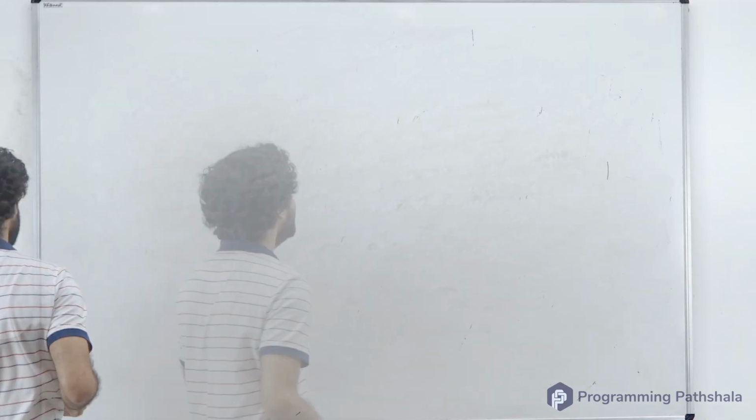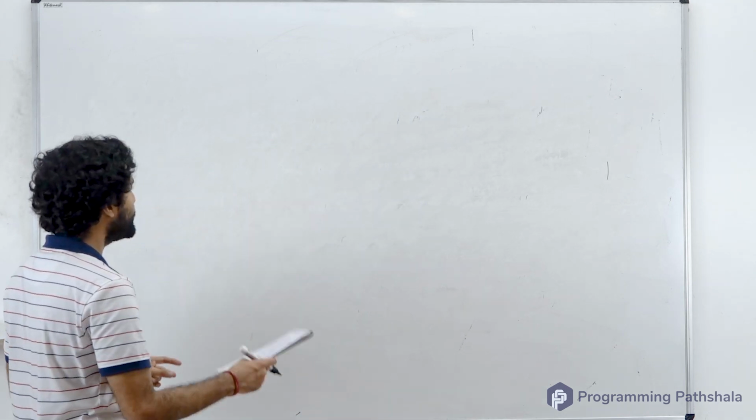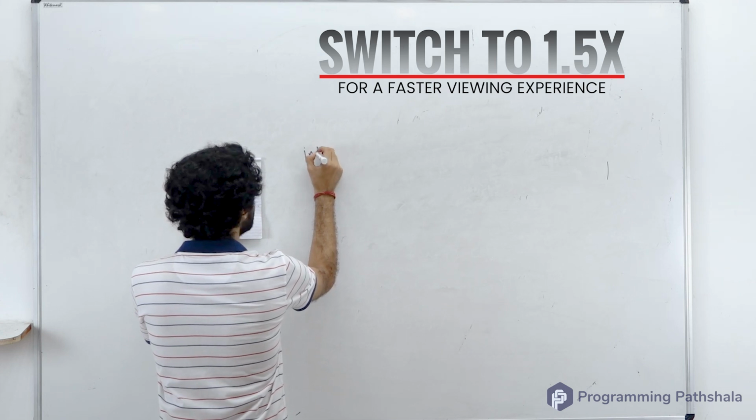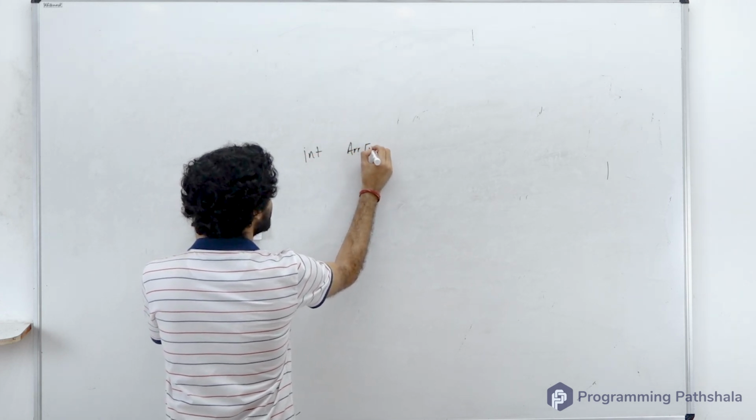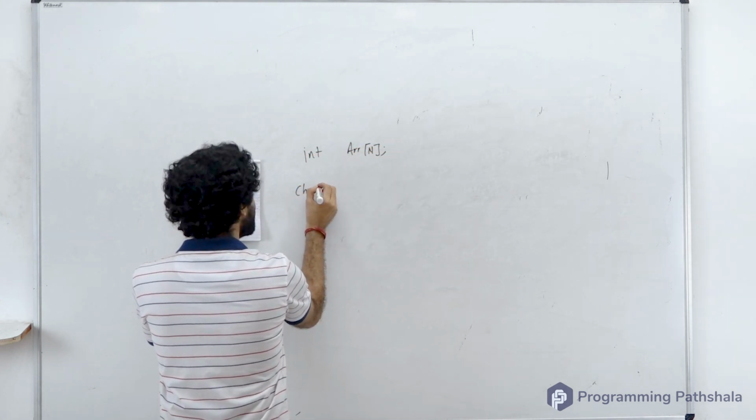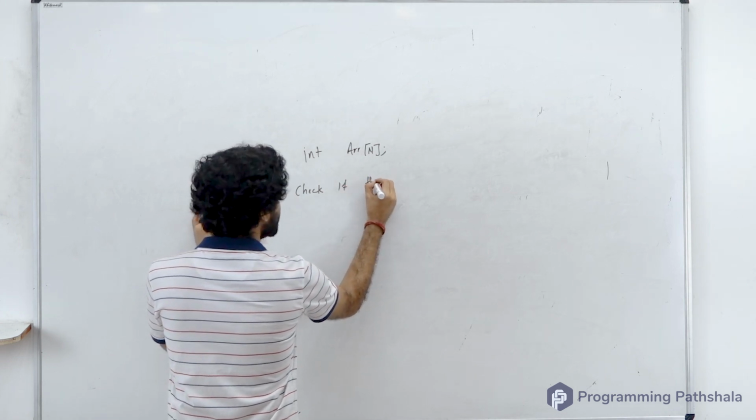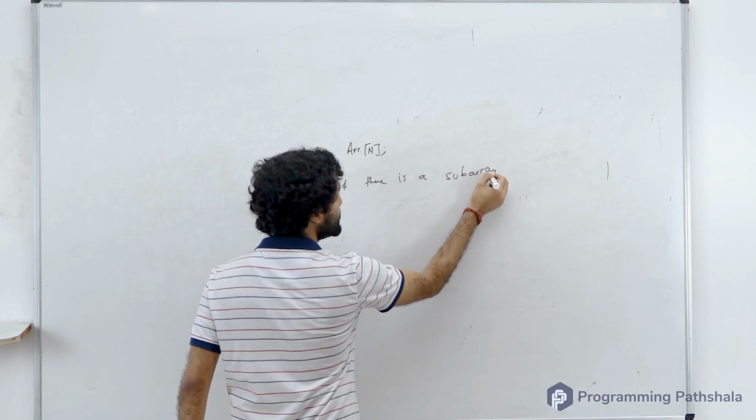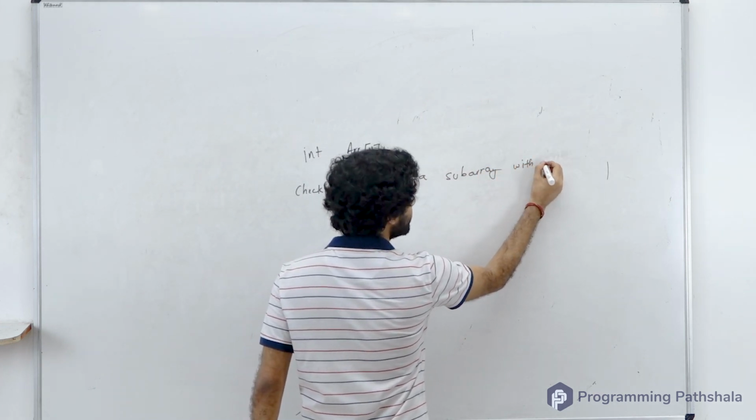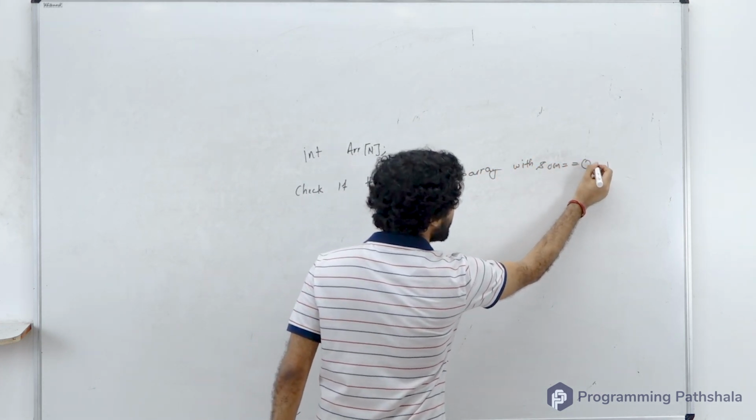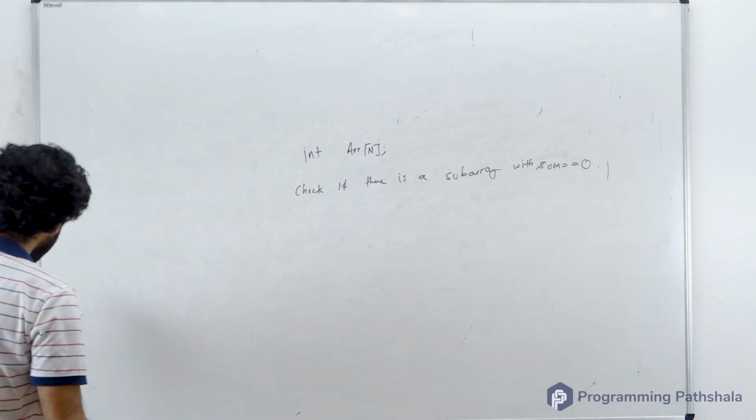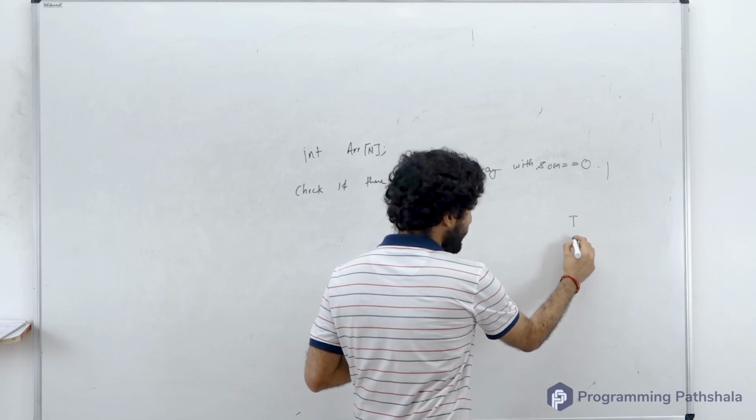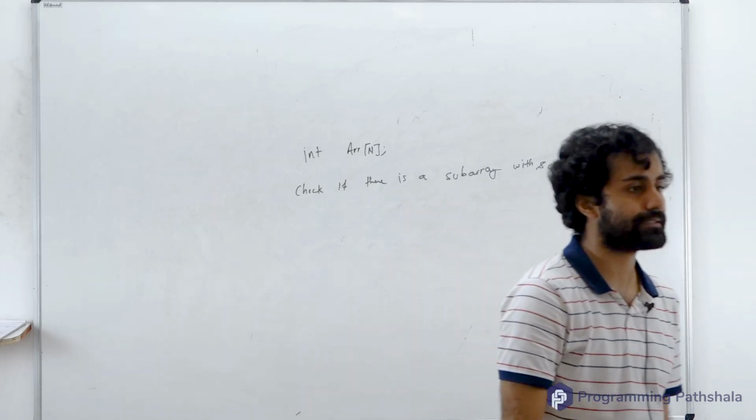Now this question has been asked numerous times in interviews. There is an integer array of size n, and what you have to do is check if there is a subarray with sum 0. If there is a subarray in the array with sum equal to 0, then you have to return true, and if it is not there, then you have to return false.